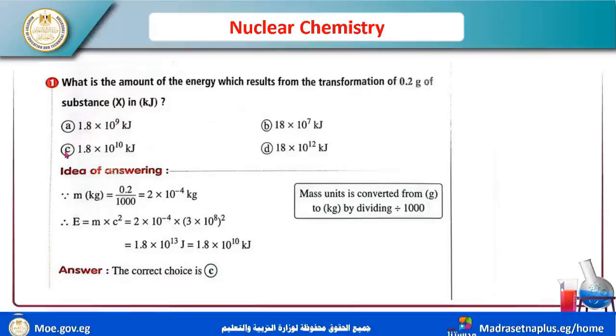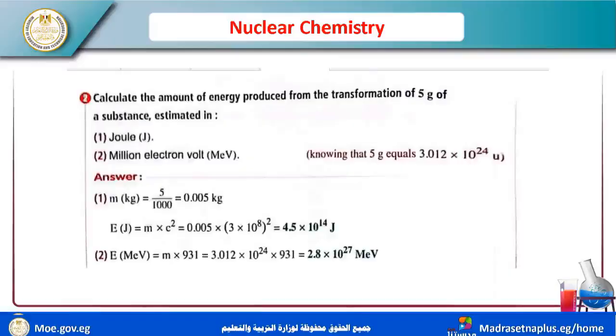You must write the law and apply it. The mass in kilogram equals 0.2 divided by 1000 to convert into kilogram, and using this mass, multiply by this number, 2 times 10 power negative 4, equal to this number. The correct answer is C. This is the true answer.